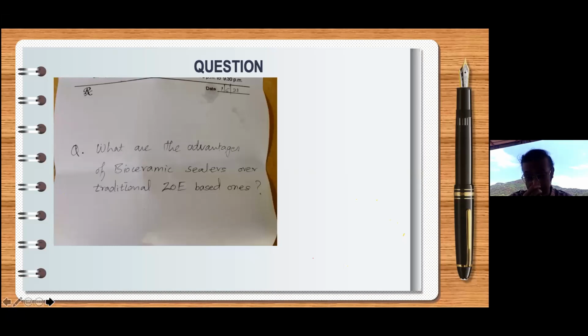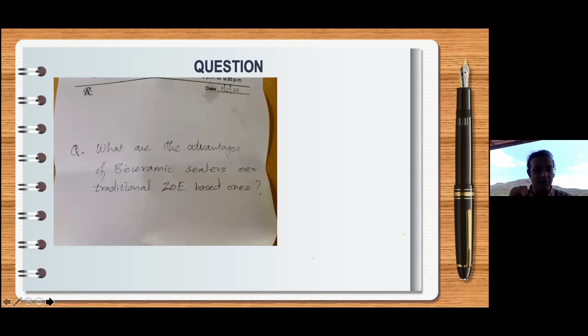What I can clearly see is that there was one company, and then two companies making bioceramic sealers, and until 1 year ago only a couple of companies were selling the sealers in India. Now at least 6-7 companies that I know of are selling bioceramic sealers, and I have a feeling that in the next couple of years at least 25-30 companies will have bioceramic sealers in the market. Right now, by far the best bioceramic sealer is CeraSeal, C-E-R-A-S-E-A-L, by MetaBiomed. So that's the best sealer one can have.